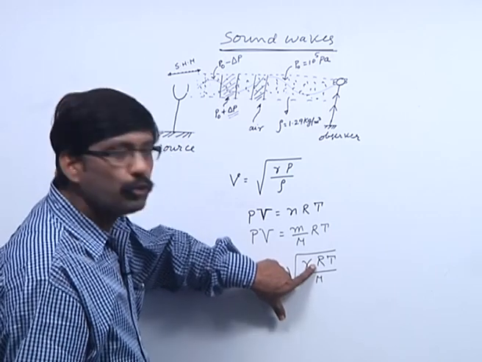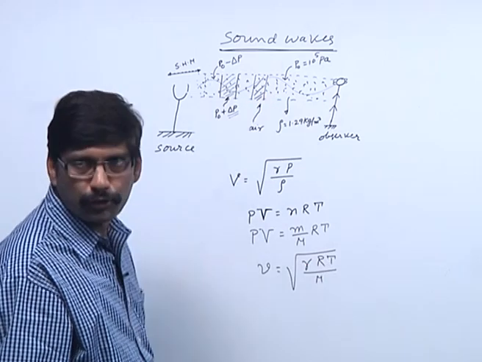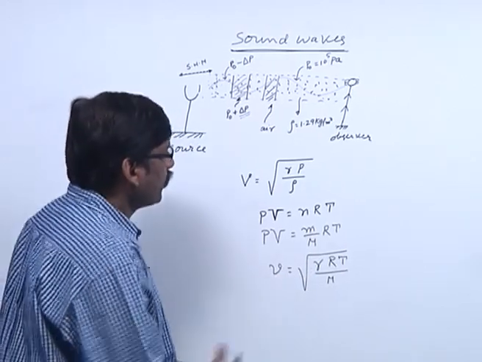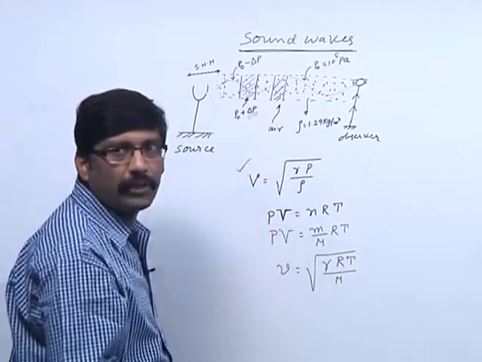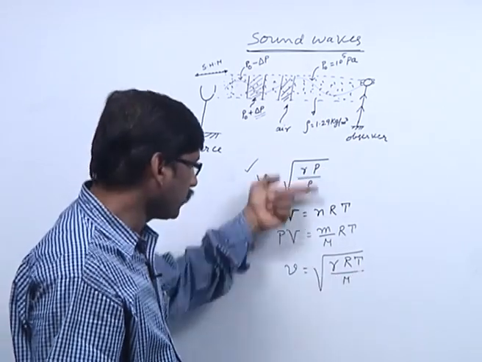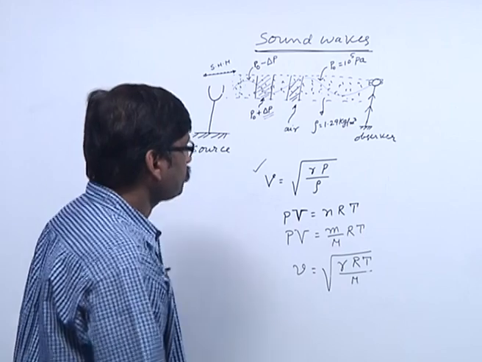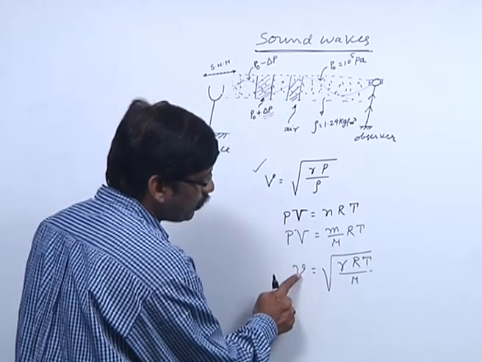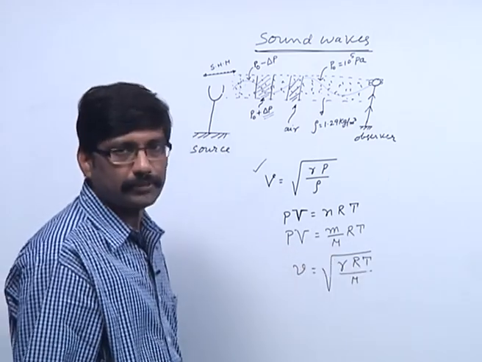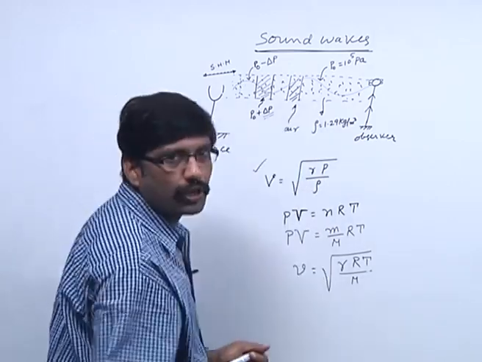Here what is R? Universal gas constant. T is the temperature of the medium in absolute scale, M is the molecular weight, gamma is Cp by Cv. So, this is the relation between velocity of sound and temperature, same thing as the relation with pressure, only I am expressing it in terms of temperature here. That means velocity of sound is directly proportional to the square root of absolute temperature. So, as the temperature of the medium increases, velocity also increases.